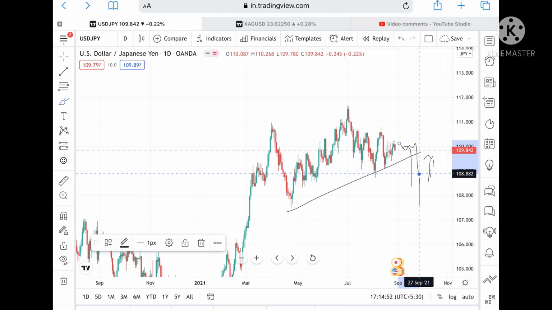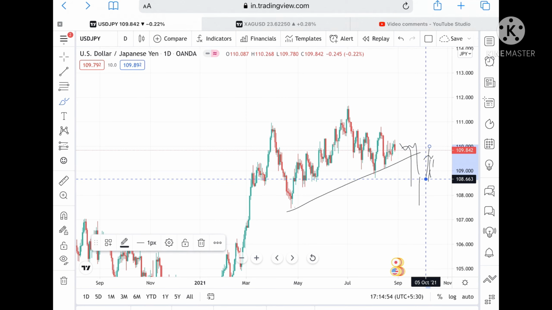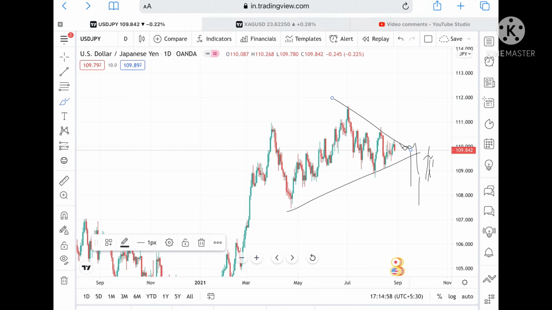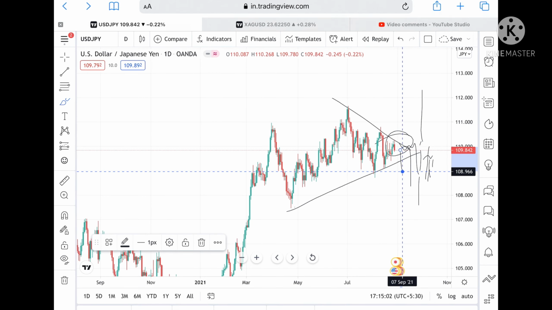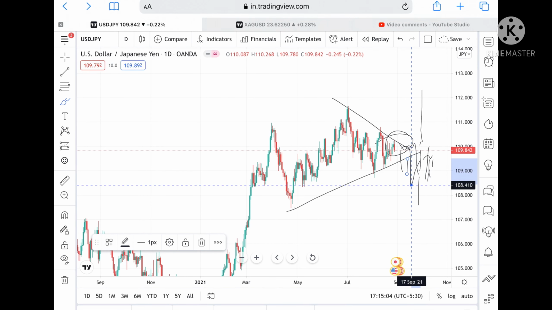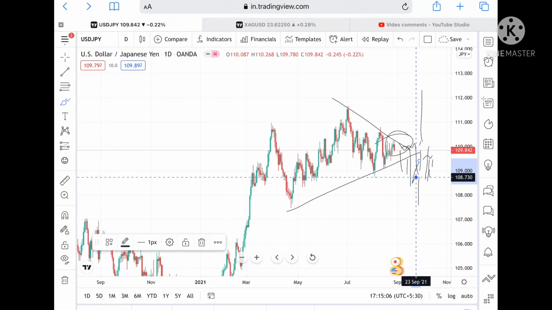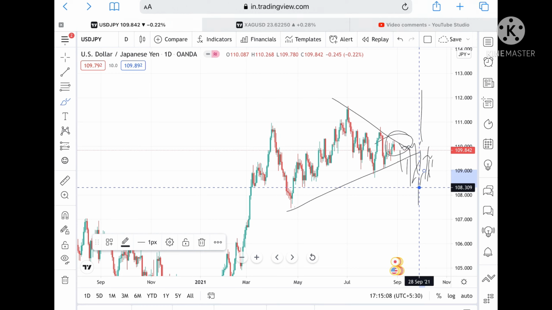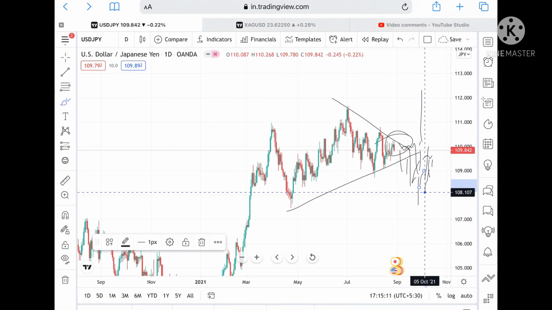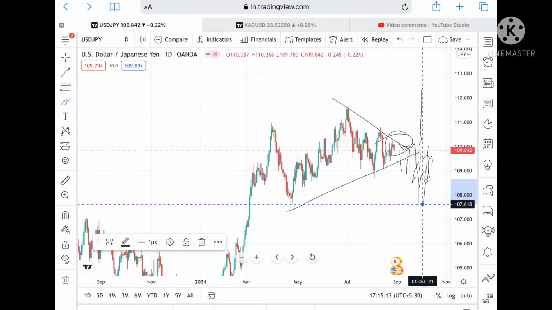If it breaks downside, then we can see more downside, but as of now I'm thinking that till the time it sustains, if it goes above this level, then we can see more upside. If this trend line breaks downside, then we can see further low to a level of 108.730, or it can touch a level of 108.309, and it can go even further low.